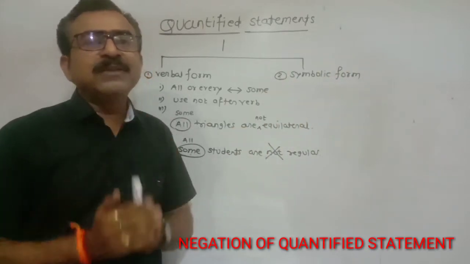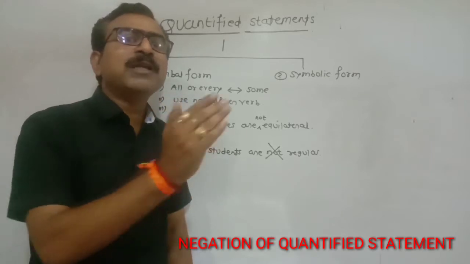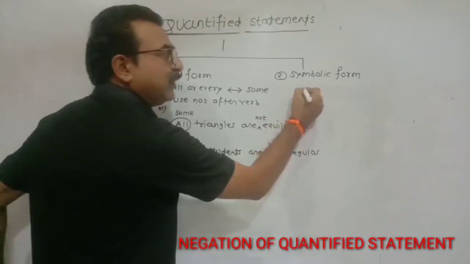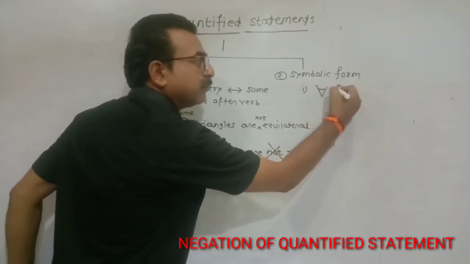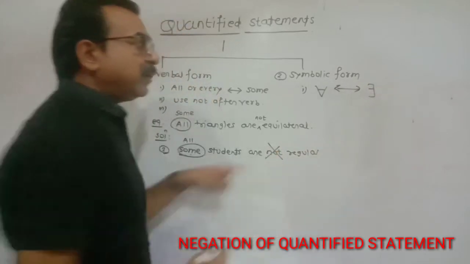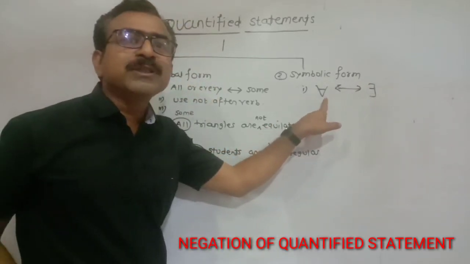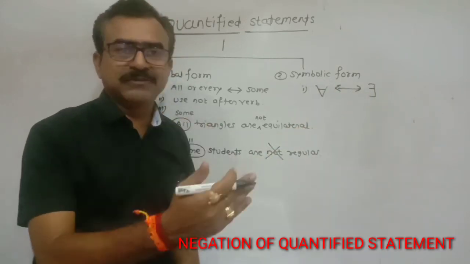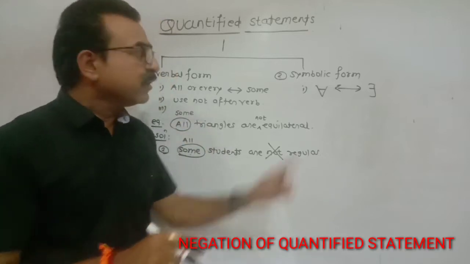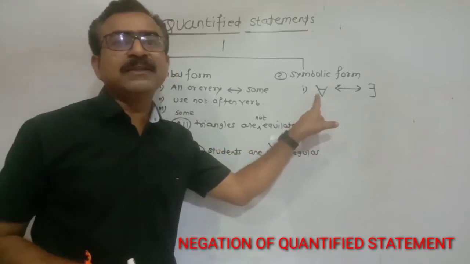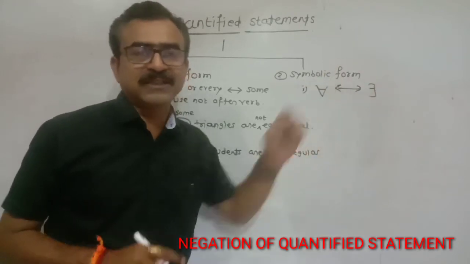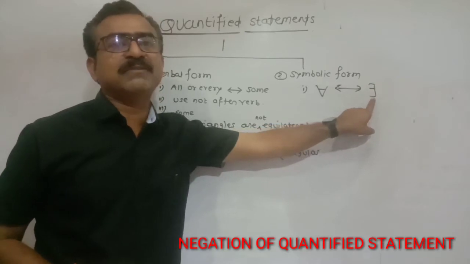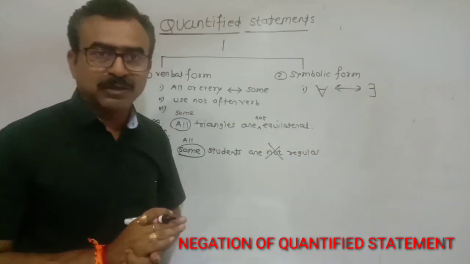Now students, let us learn about the symbolic form of quantified statement. So friends, while performing the negation of symbolic form of quantified statement, here also you have to note some rules. So your first rule is replace the symbol of universal quantifier by the symbol of existential quantifier and vice versa. Means if in the statement the symbol of universal quantifier is given, then replace it by the symbol of existential quantifier, and if the symbol of existential quantifier is given, then replace it by the symbol of universal quantifier.